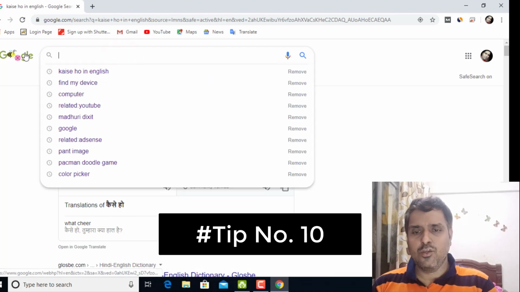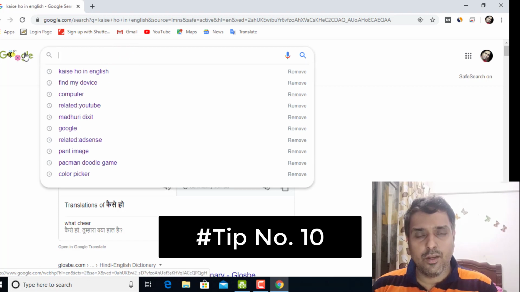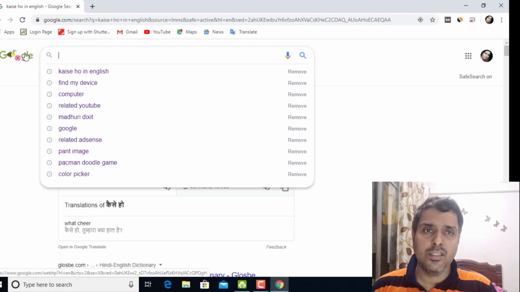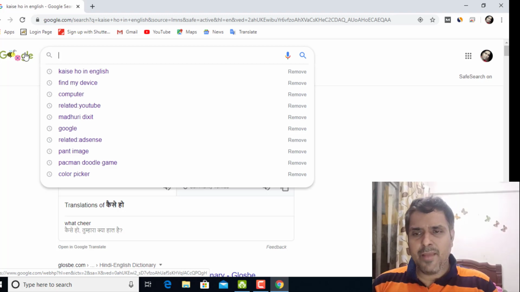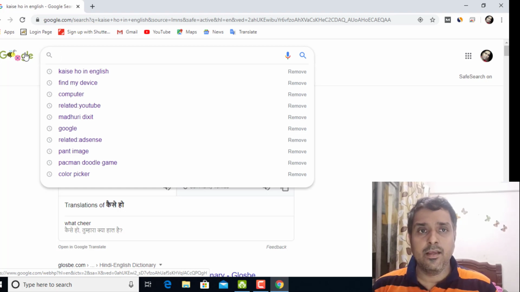Next one will also be very useful if you're very fond of movies and you want to download a movie or watch it online. But many times when we go on Google, you get a lot of spam, and you're not able to get the movie download. They just say click here, click there, and you're getting multiple ads but you're not getting the picture you want. So I have one very great tip for you.